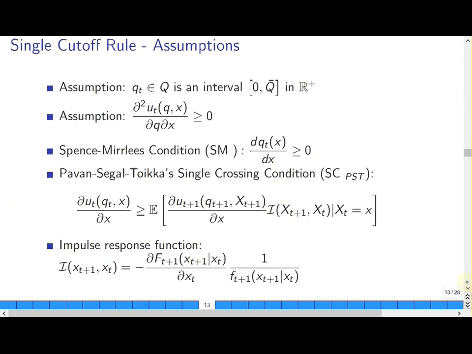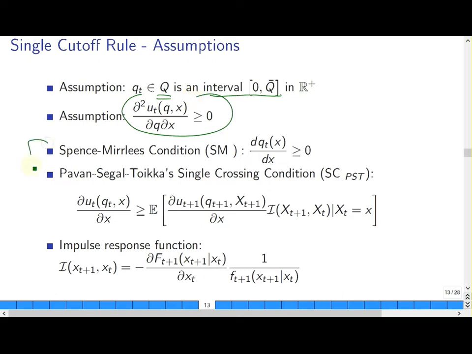So in my paper, I slightly extend their model to include multiple possible terminal actions. So for simplicity and for the purpose of this presentation, I will assume that the Q is a continuous interval, and the Q function should be continuous and differentiable. So one assumption I make is this cross derivative condition on the utility function.